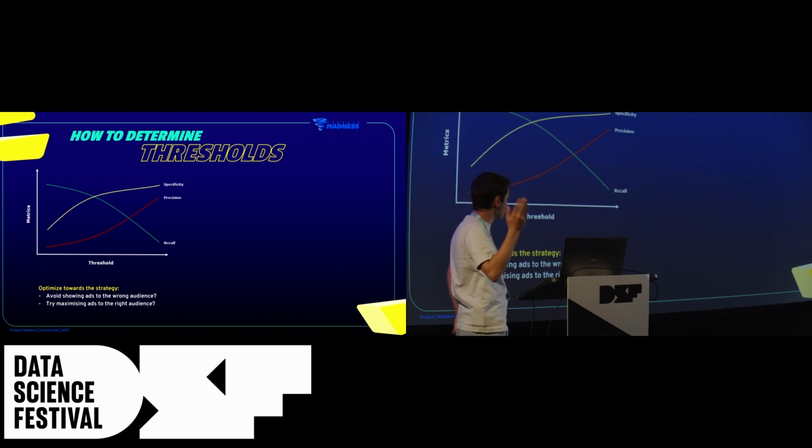Are we trying to avoid showing ads to the wrong audience? Then in this case, maybe we want to optimize towards precision. Or are we trying to maximize showing ads to the right audience? Then we might want to optimize recall of the profitable segment that we are after. And of course, as in many other business cases, we are after some optimal balance between those two.